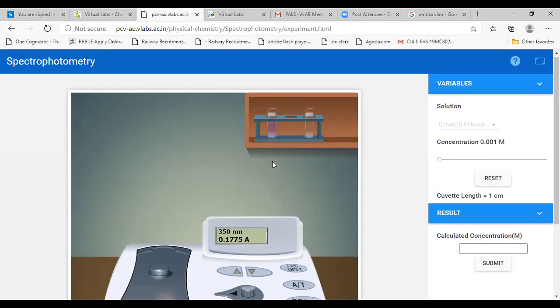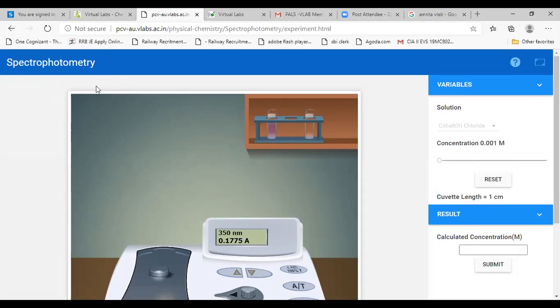Actually, we have options for everything. Here I'm not showing it. If you start from the home page, we have everything: the theory, the principle, how to work on it, and all the instructions. We can even do the graph and calculation. Finally, we also have a quiz and questions, whatever we need to ask the students, available on the home page.